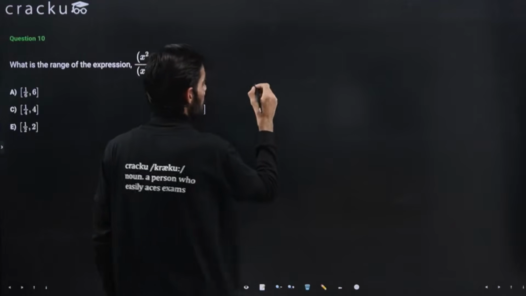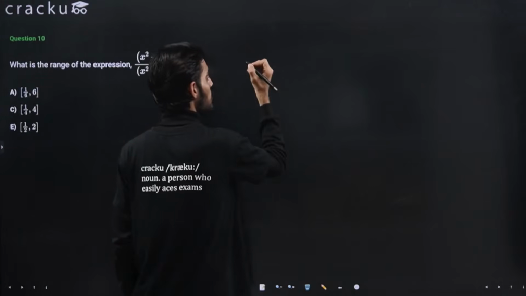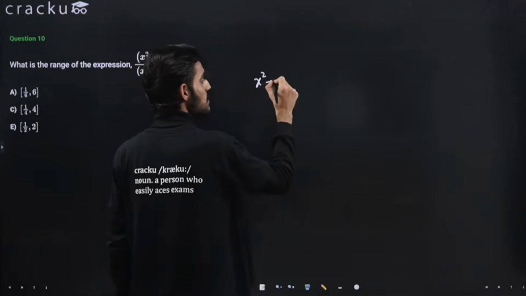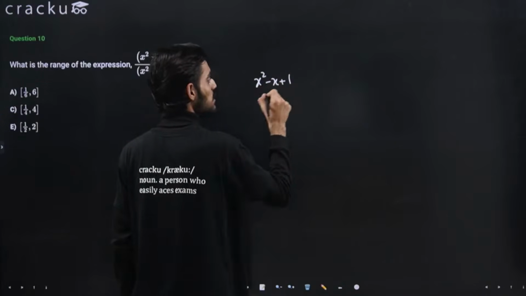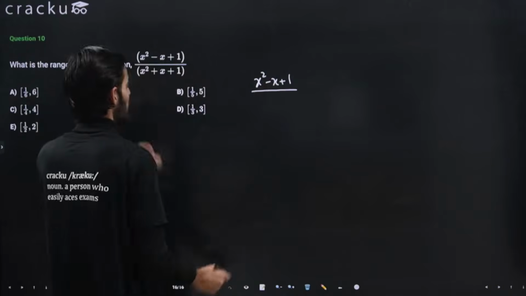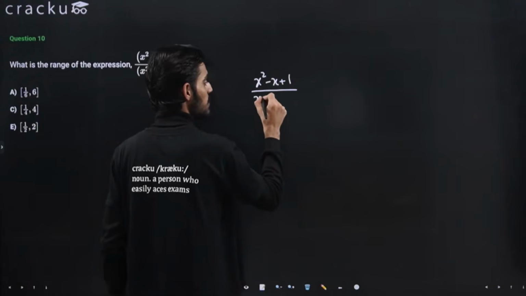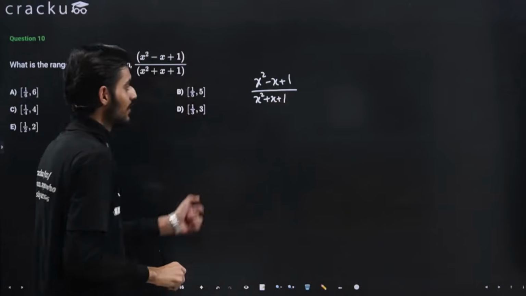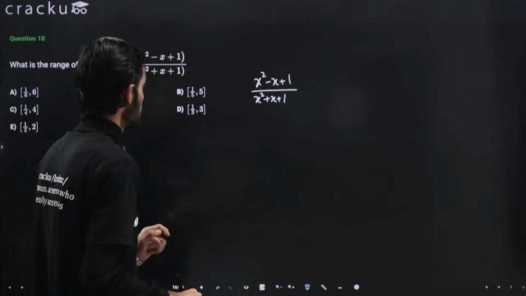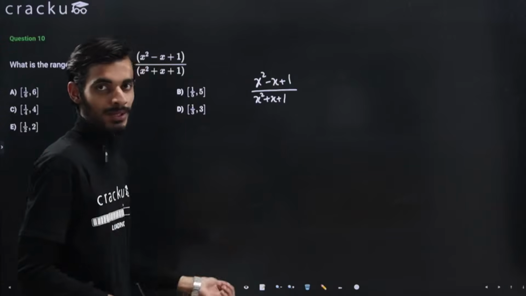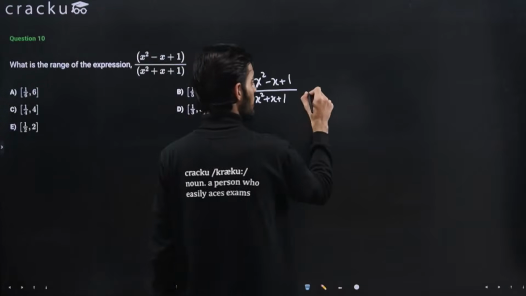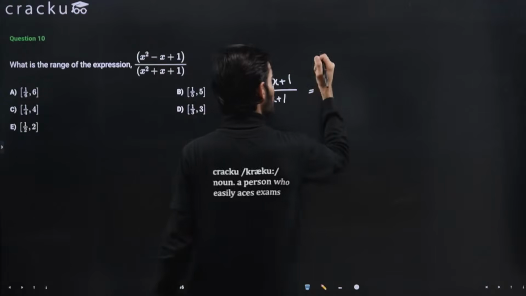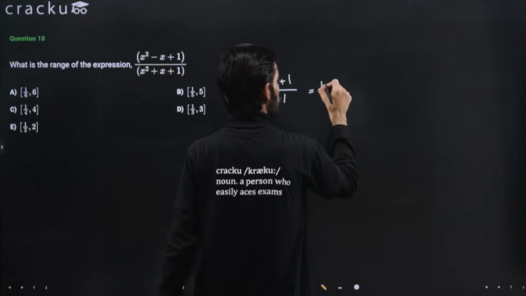So we are given x square minus x plus 1 divided by x square plus x plus 1. Right, so we are given this and we need to find the range. That means what all values can come. So let's say the answer for this particular question is k. Now we need to find what all possible values of k can be there.